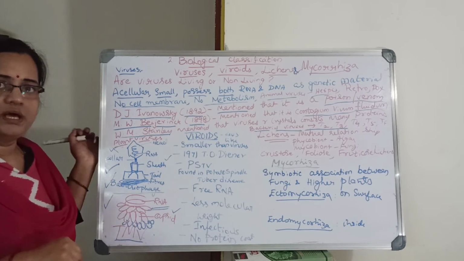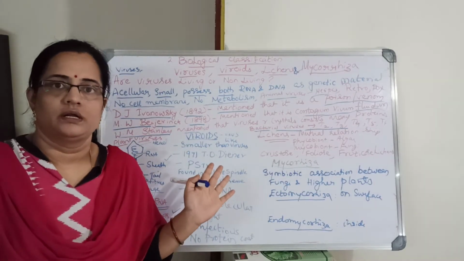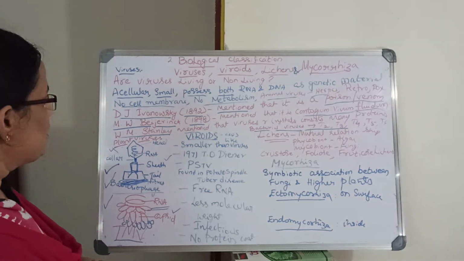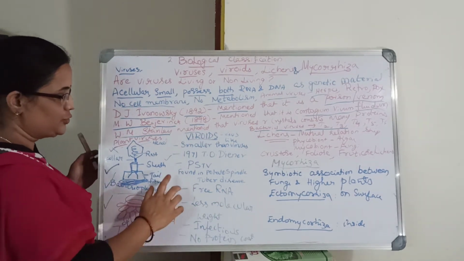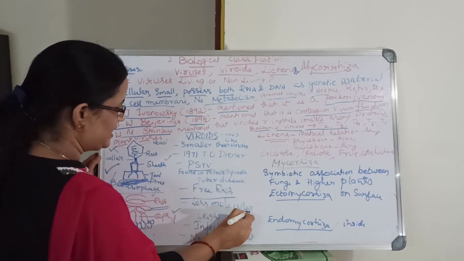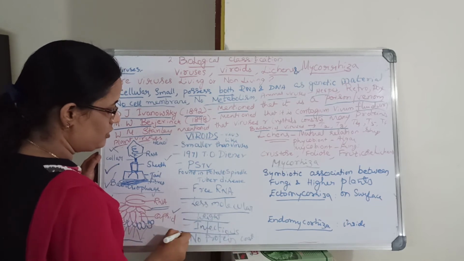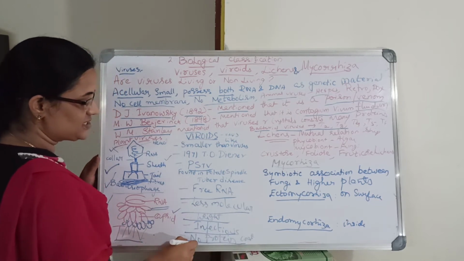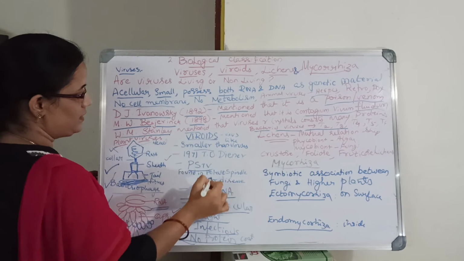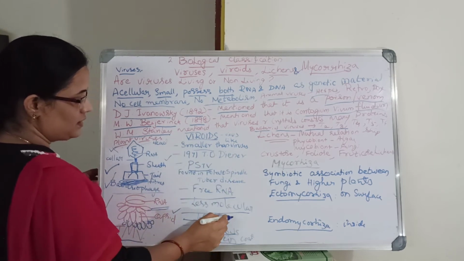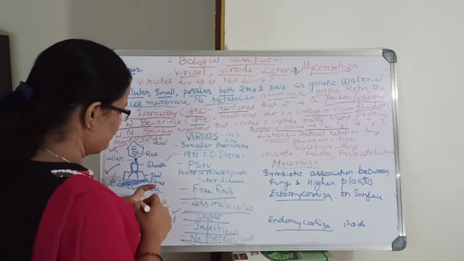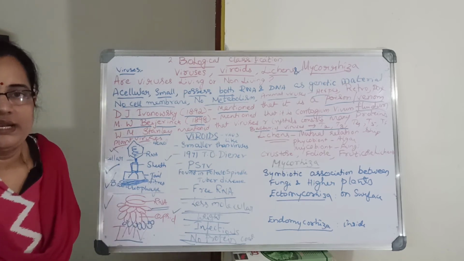There is something smaller than a virus, the viroid, discovered by Theodor Diener. These are also infectious and smaller than viruses. It causes potato spindle tuber disease in plants, PSTV, and these are virus-like free RNA with low molecular weight. These are also infectious, but the difference is that they do not contain a protein coat. Suppose they ask the difference between virus and viroid, you can write: smaller, no protein coat, lesser molecular weight than the virus, free RNA. So this is about viruses and viroids.